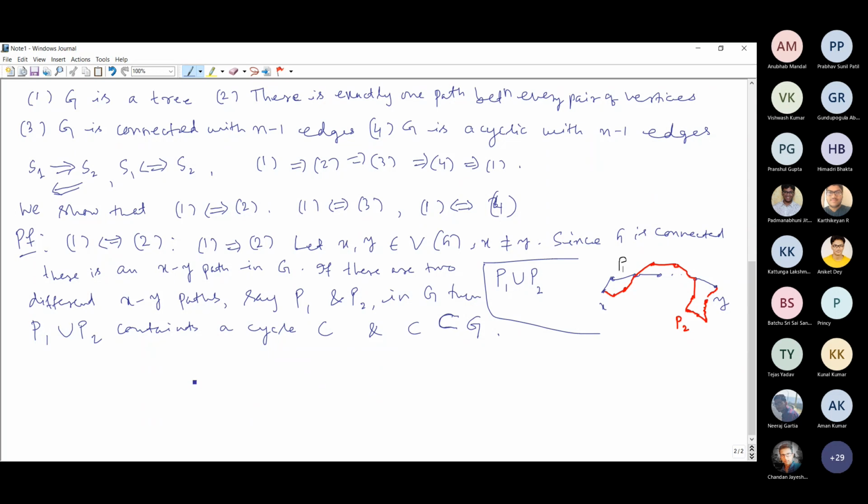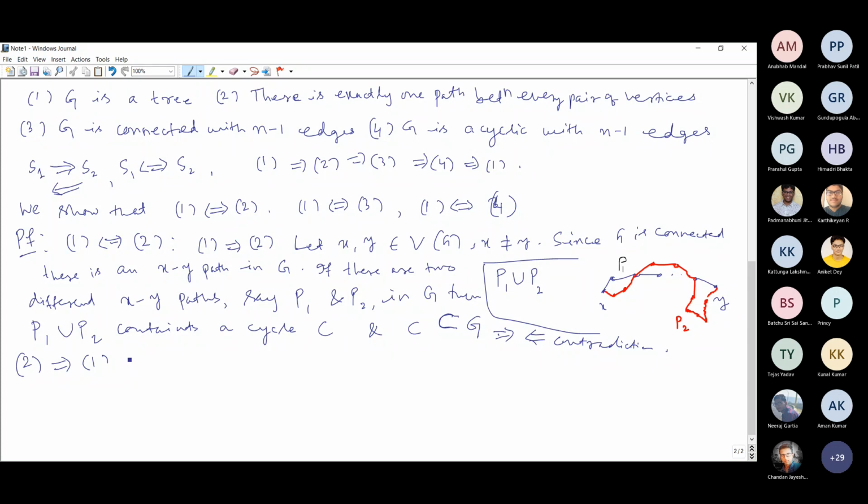But our assumption is that G is an acyclic graph, because we are assuming statement 1. Therefore, this is a contradiction. Okay, we are done. That proves that the first statement implies the second statement. Now the reverse one, second implies first. How do you prove second implies first? Second means between every pair of vertices, there is only one path. We have to prove that the graph is connected and acyclic.